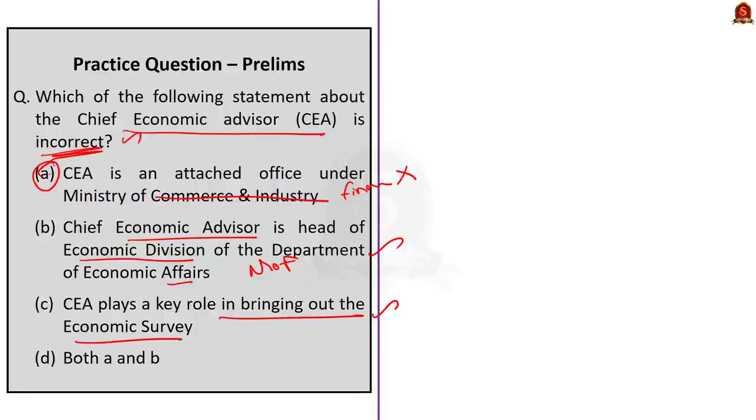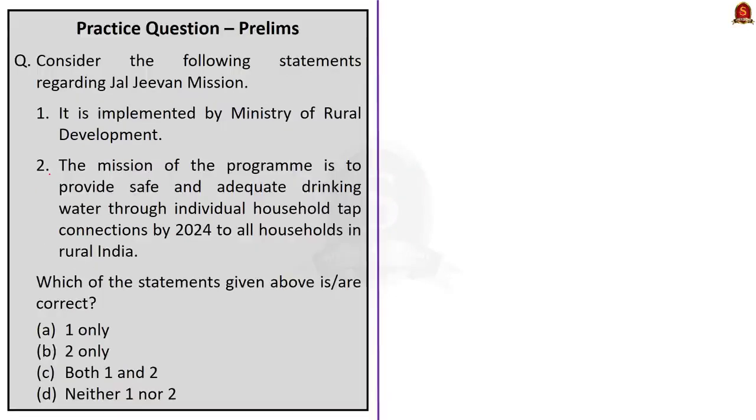Now let us take up the last prelims question for today. This question is in regards to Jal Jeevan Mission. Here also two statements are given. We have to find the correct statement. Let us take up the first statement. Okay, it is implemented by Ministry of Rural Development. This statement is incorrect because the program is implemented by Ministry of Jal Shakti.